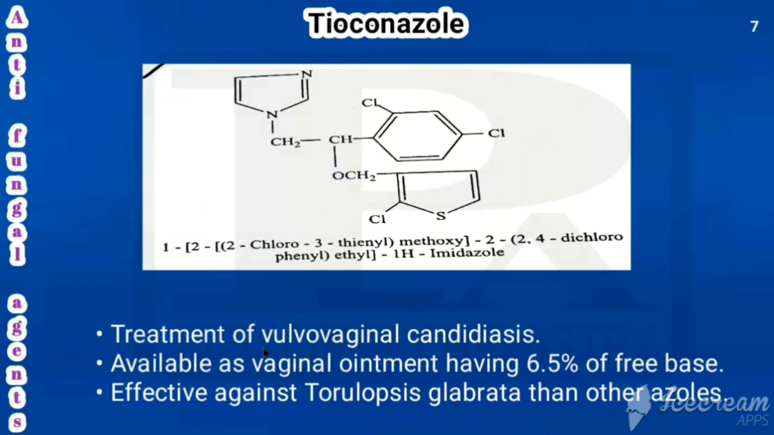It is used in the treatment of vulvovaginal candidiasis and it is available as an ointment having 6.5% of free base. It is effective against Torulopsis glabrata than other azoles.